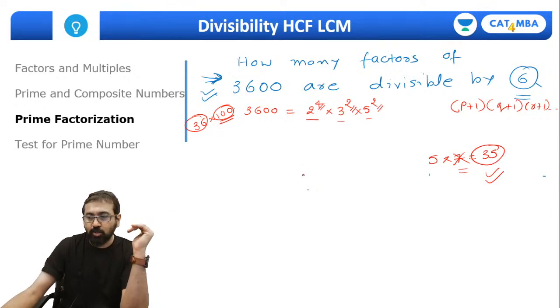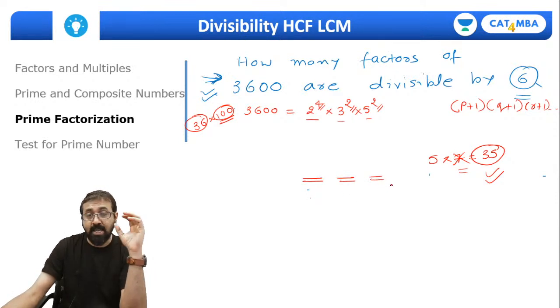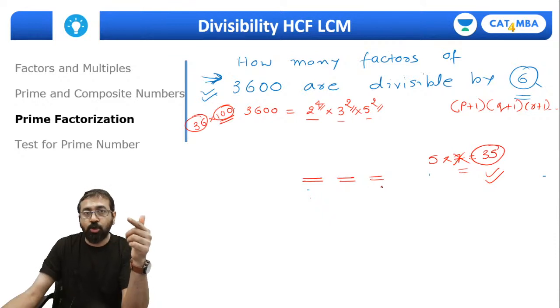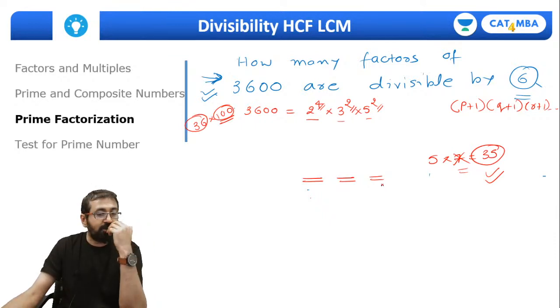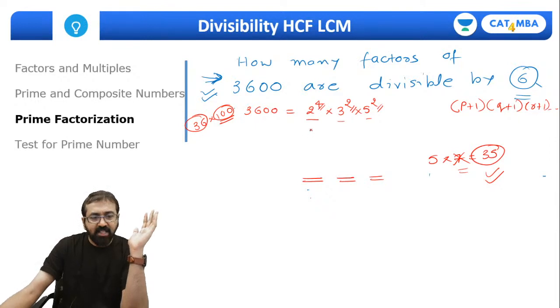So let me help you understand this concept. The number of ways in which I can choose 2, the number of ways I can choose 3, and the number of ways I can choose 5. See, I'm using a bit of the counting principle here. Now the counting principle is a very simple concept which I'm going to explain tomorrow during the marathon session of permutation combination, but still you can understand it this way. I can take any power of 2 from 0 to 4: 0, 1, 2, 3 up to 2 raised to 4. So there are 5 different powers that I can choose from, right?